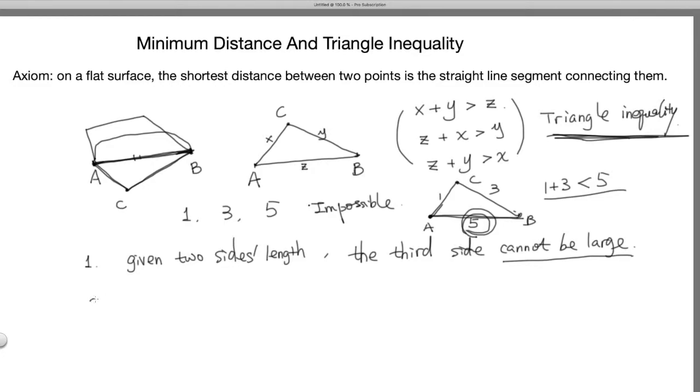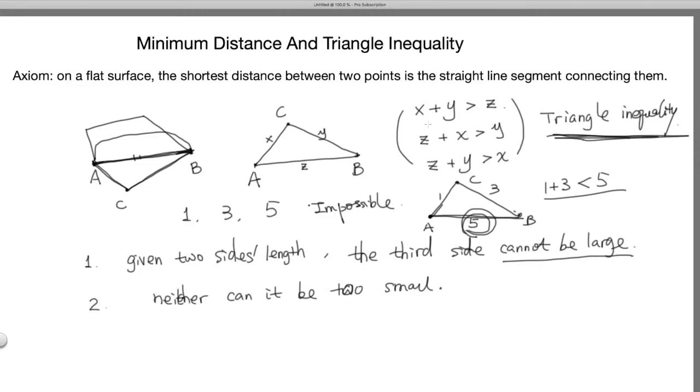But that also means neither can it be too small. All right, why is that? Why can it not be too small? That's because if x is too small, let's say x is too small, then the too small number plus y is going to be not as big as z.